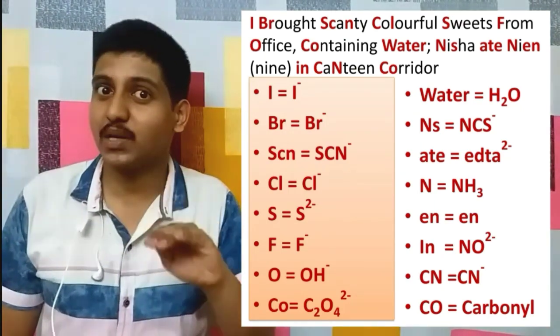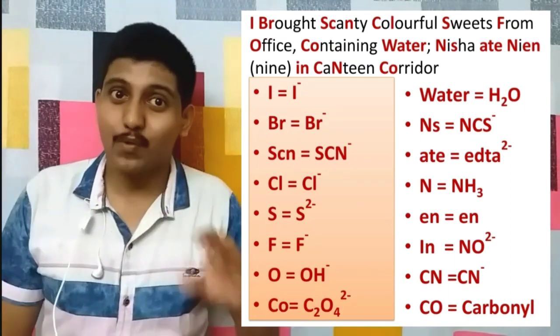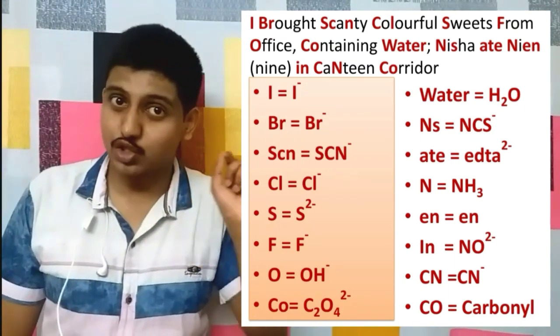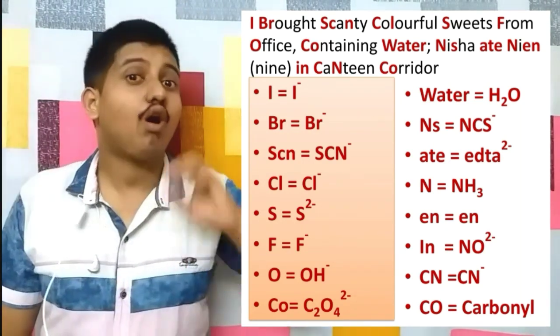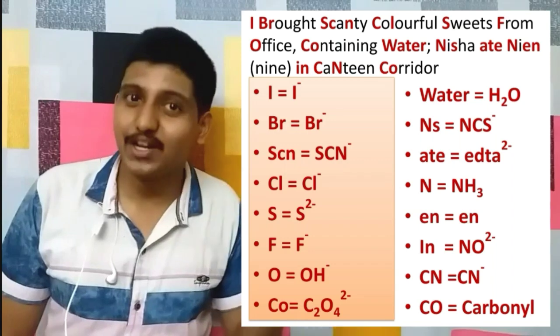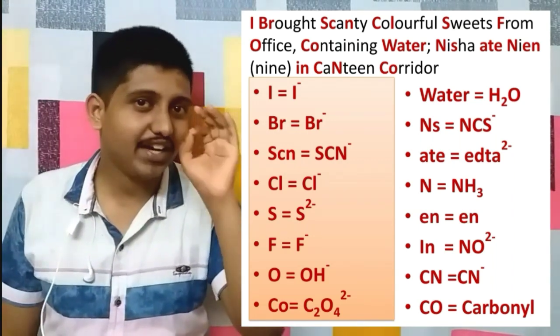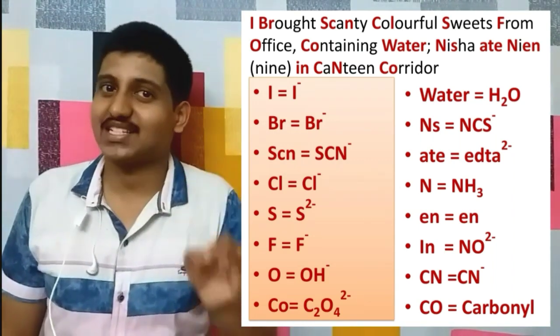Please don't confuse it with CN minus. Now S of sweets for sulfide, S2 minus. F of from for F minus, that is fluoride. O of office for OH minus, that is hydroxide. C O of containing for C2O4 2 minus, that is oxalate.